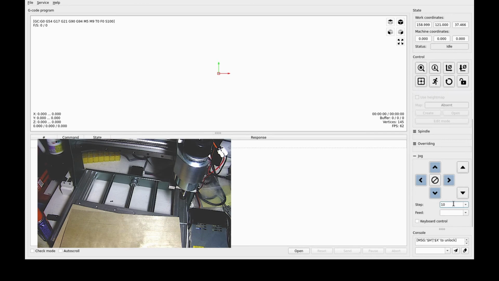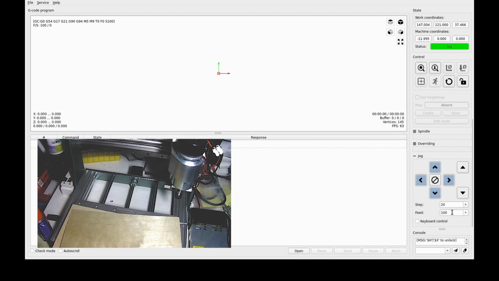Let's pick steps. I am going to change steps to 20. And the feed rate I'm going to set to 100. You want to make sure to be very careful with your step size with the Genmitsu 3020 because it has soft limits, and if you breach them, the machine will just say that it can't handle it. I think you're going to go too far, and it will basically go into an alarm state and lock down. So let's jog the spindle to the left.